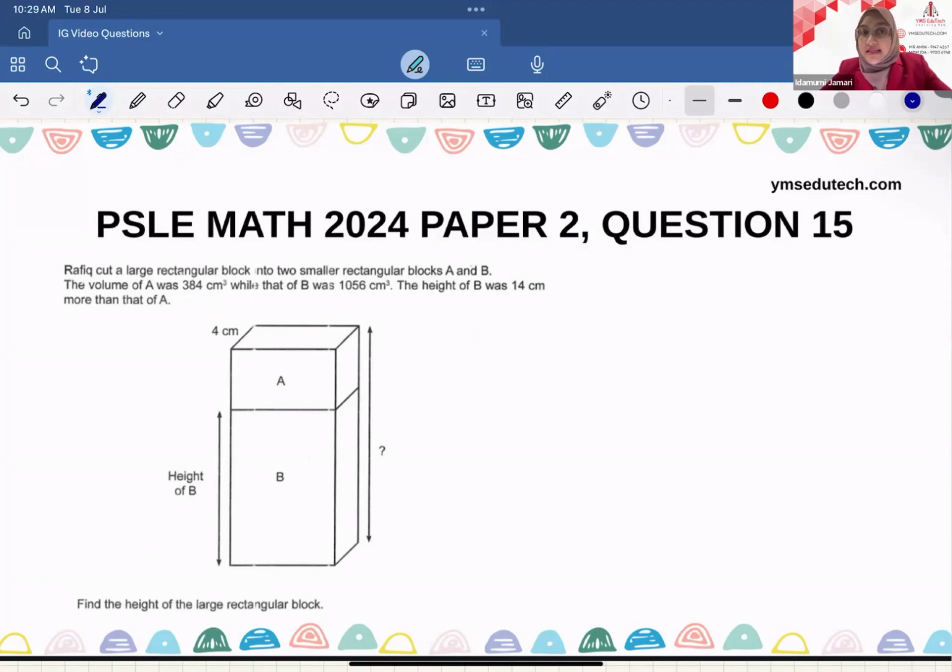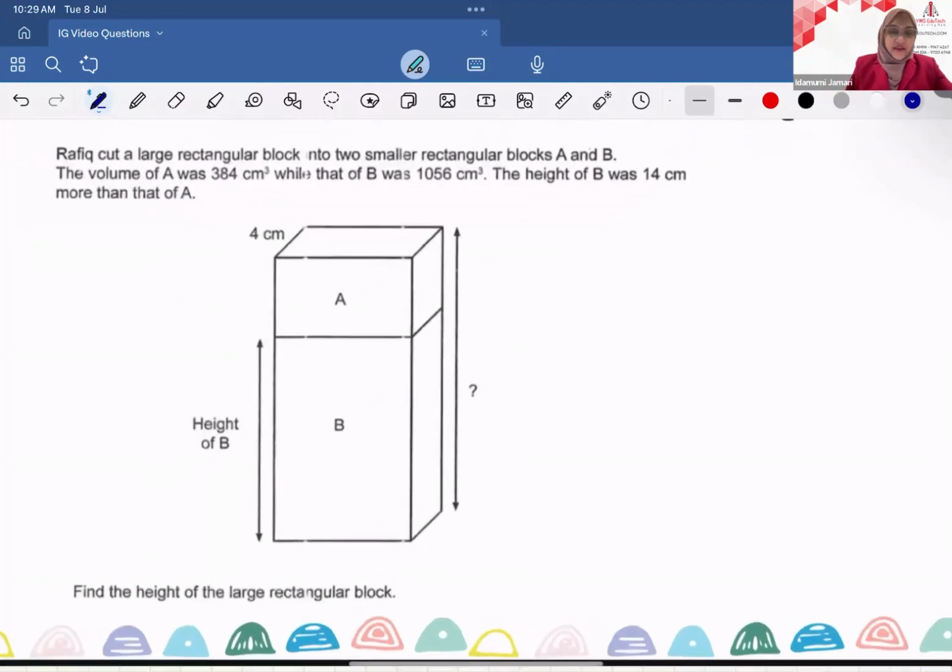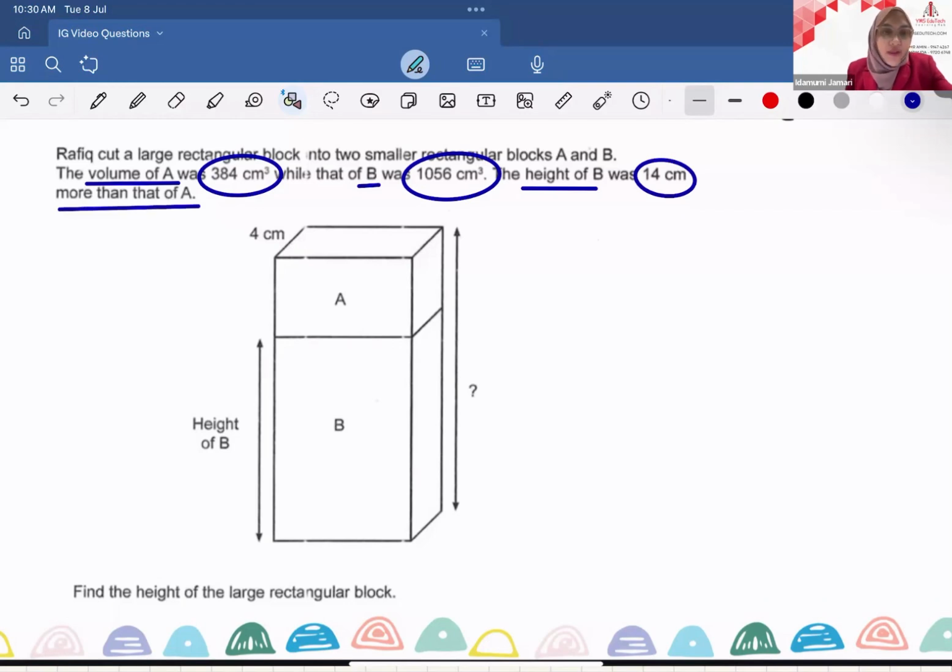Let's underline the keywords, circle the values, and box out the question. The first important information that we need to underline is the volume of A, 384 cubic centimeter. Second information, volume of B, 1056 cubic centimeter. Third information, height of B, 14 cm more than that of A. We are asked to find the height of the large rectangular block.